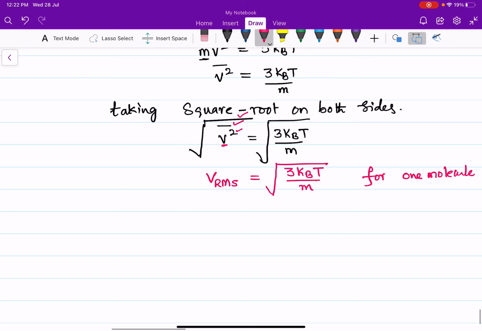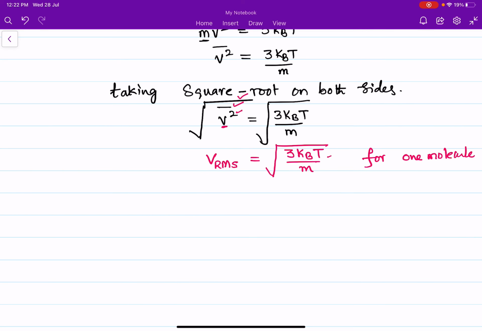Now I am multiplying and dividing with Avogadro number of molecules in this square root. So V_RMS is equal to under root of 3 k_B T divided by mass of one molecule, into, I am multiplying with Avogadro number and dividing with Avogadro number of molecules.